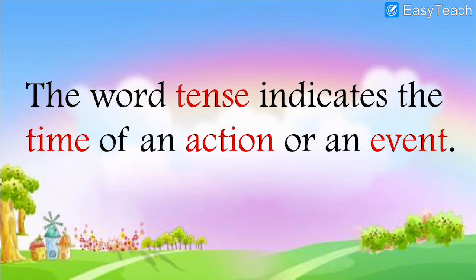So the word tense indicates the time of an action or an event. What is the meaning of this word tense? First of all, you should know the meaning of this word. So tense indicates the time when the action was done or when the event was done. It denotes the time. Was it done yesterday? Is it done today? Or will it be done tomorrow? So tense means time. Do write the words which I underline. Tense means time.